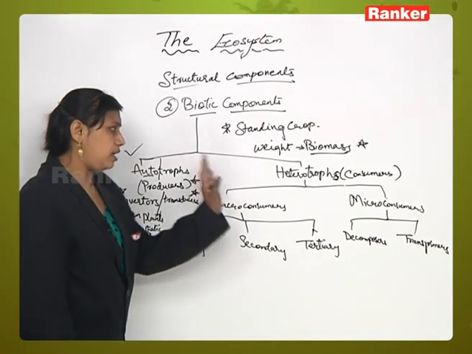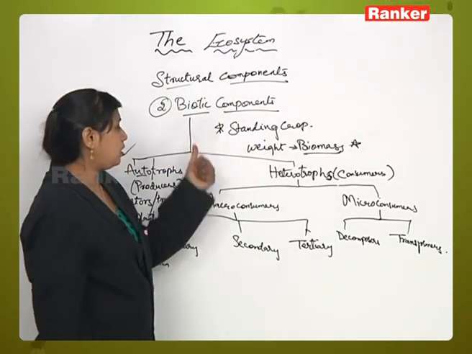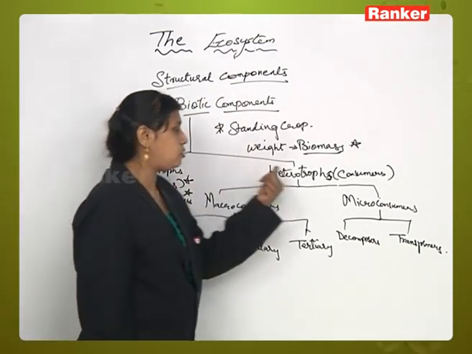Okay. Now, next we have consumers. The next section we have in biotic components: the first one was autotrophs, the next we have is consumers.